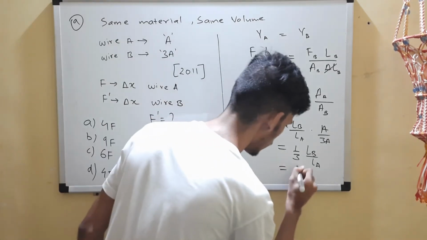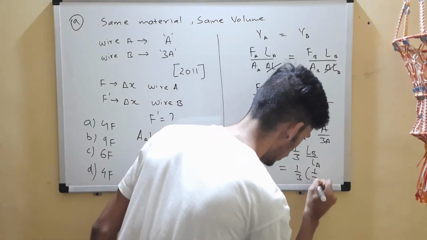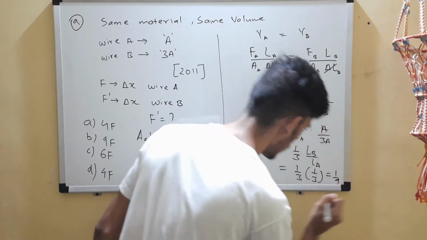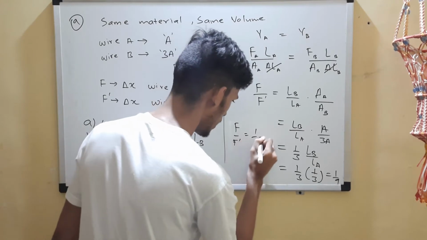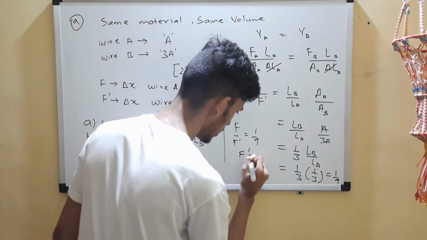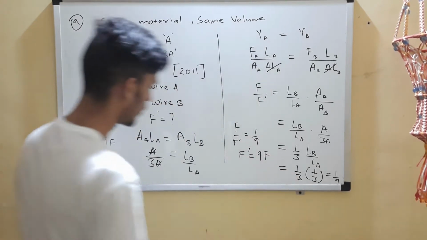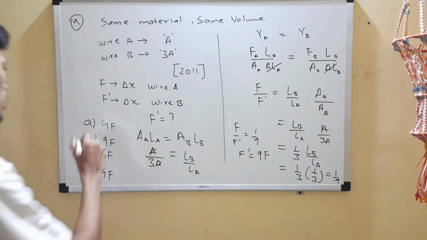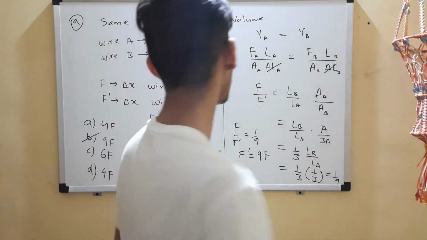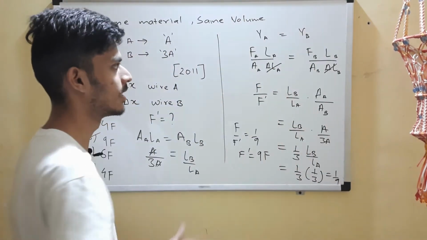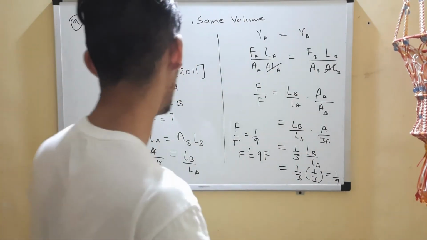So here what will you get? 1/3 into 1/3, that will be 1/9. So F by F dash is 1 by 9, or F dash is 9 times of F. So F dash is 9 times of F. B is the correct choice. I hope the idea is clear. Let's move to the next question now.